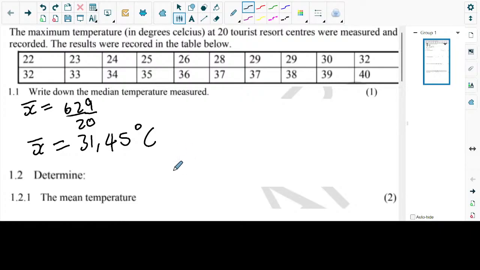Do we go to number 2, or do we go to the senior mark? What do you think?